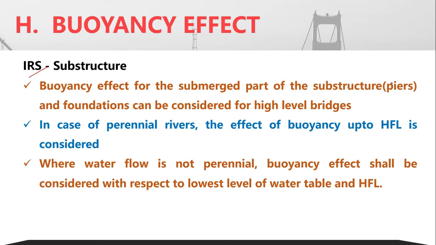And if the flow is not perennial, then the buoyancy effect should be considered with respect to both the lowest water table level and the highest flood level.